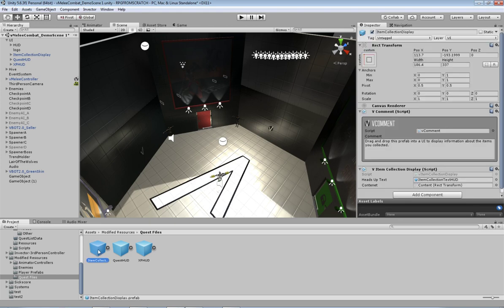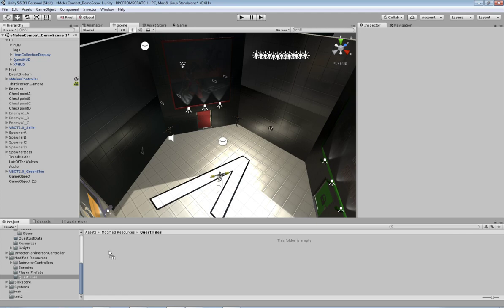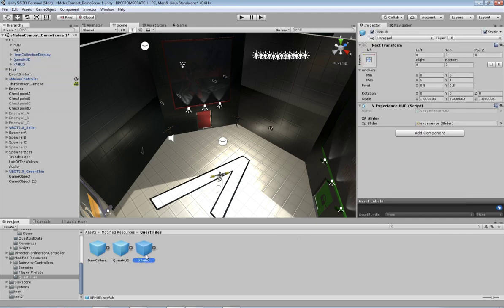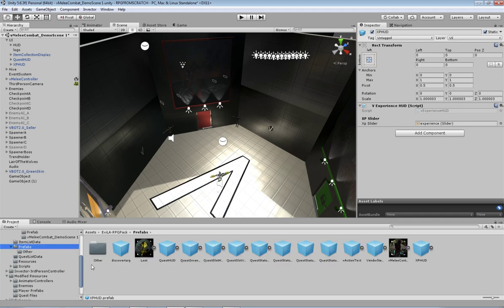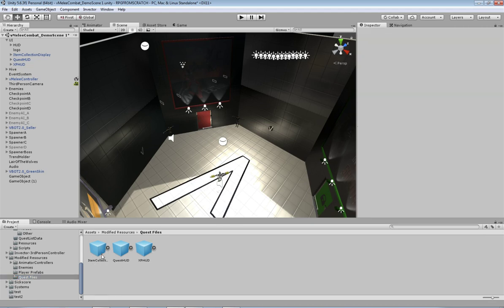I'm just going to delete these. Yep, that's fine. So we're going to go item collection display, quest HUD, and XP HUD. These actually do come as prefabs in one of the RPG packs you can grab from in here, but I wouldn't use these ones here because they might not pop up on the canvas properly. It's something to do with the way prefabs work. It can cause issues, but if you've dragged it from in here already, you can drag that straight into your quest files folder, and they'll be ready to go into the new scene that we're setting up.